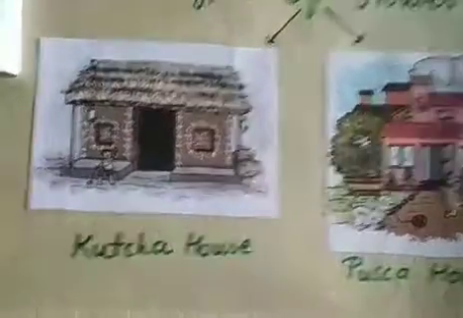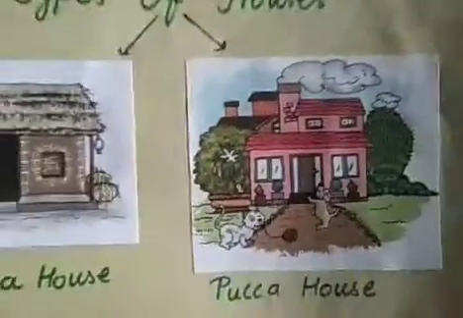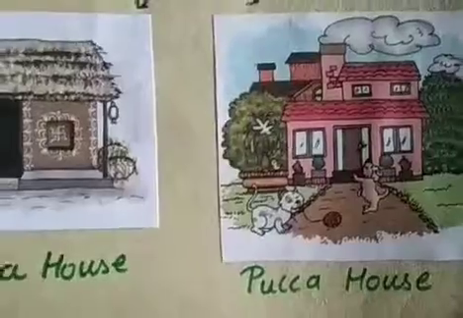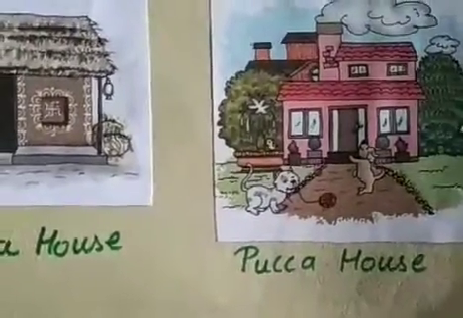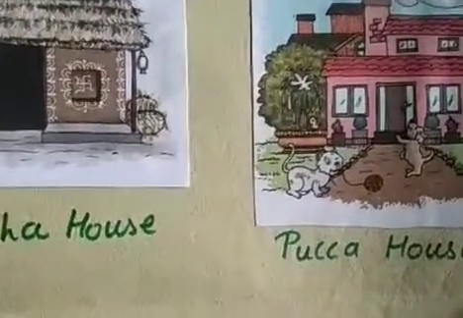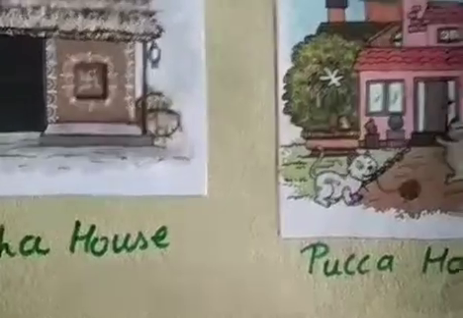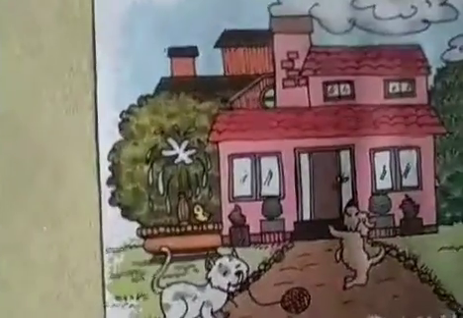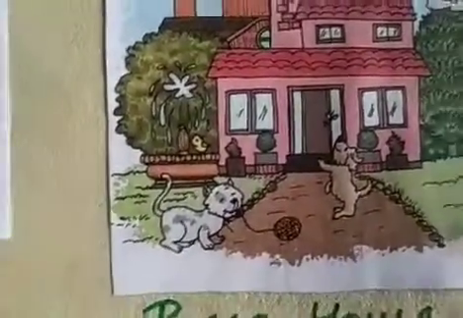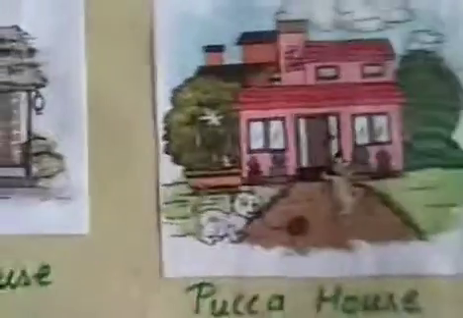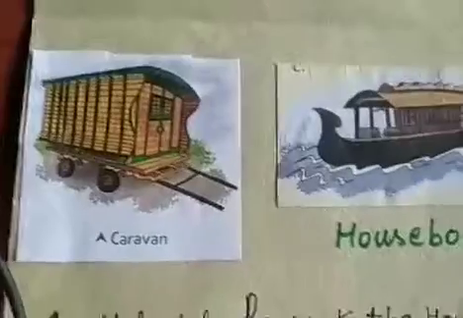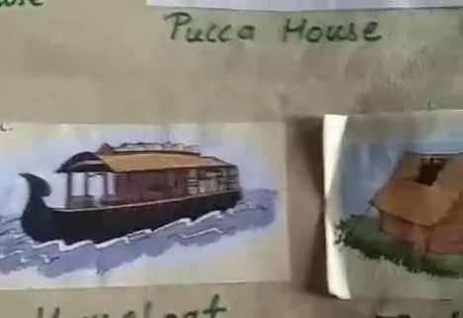It is not strong. Pakka house is made up of bricks, cement, iron, and it is strong and permanent. We live in our houses for many years, so we live in permanent houses. Permanent houses cannot be moved, and temporary houses can be moved from one place to another. Examples of temporary houses are caravan, houseboat and tent.